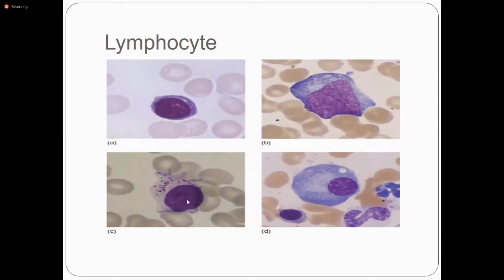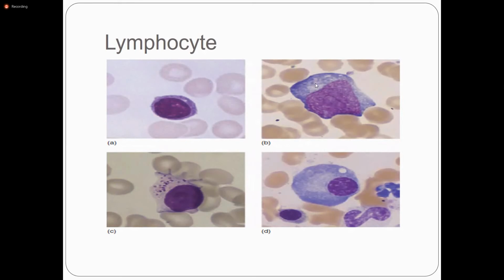There is a moderate N:C ratio because it can be seen in infection. This is called the granular lymphocytes. Large granular lymphocytes can be seen in different lymphomas or viral infections. This is another morphological picture of the lymphocyte. This is a large lymphocyte with basophilic cytoplasm and prominent nuclei. It can be seen in viral infections like dengue, infectious mononucleosis or dengue fever.